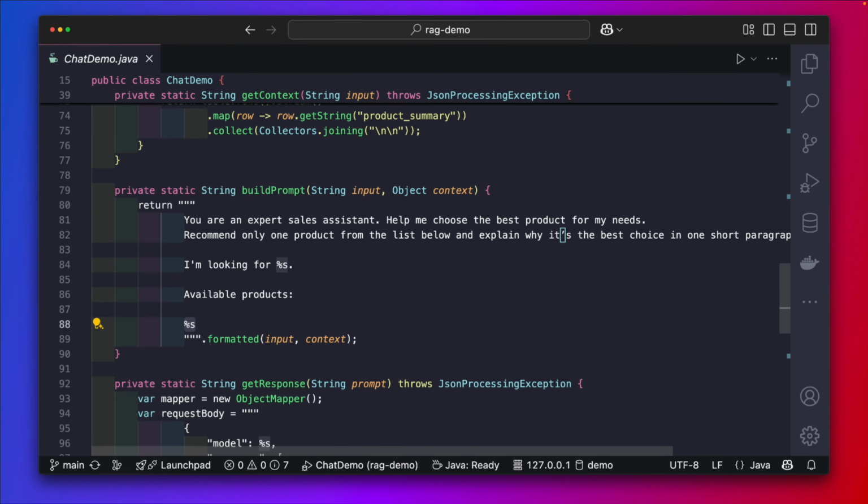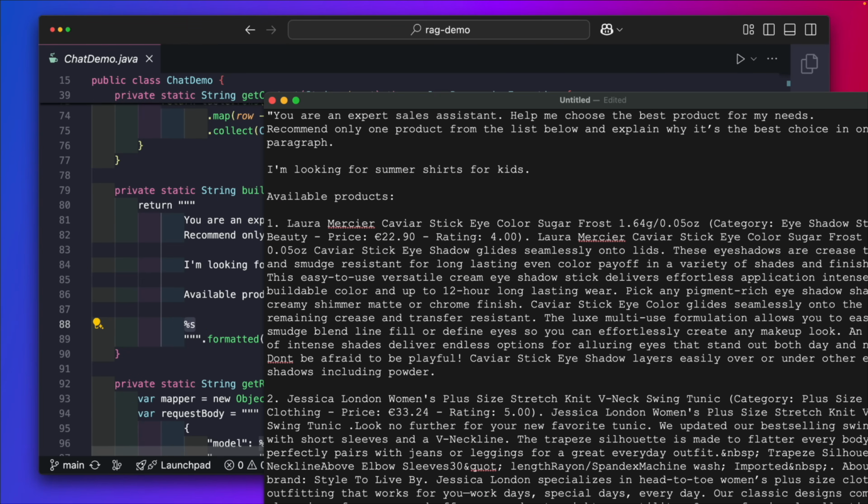Then we say, I'm looking for, and we inject the input. And then we say the available products is the context. That's what we got from MariaDB. It's just a string, and we concatenate all the results there. Basically, what we are sending is something like this. You can see that it says I'm looking for summer shirts for kids, and then we are just appending all the available products. This is what gets sent. It's like you've copy-pasted this into ChatGPT. That's what we're going to do.